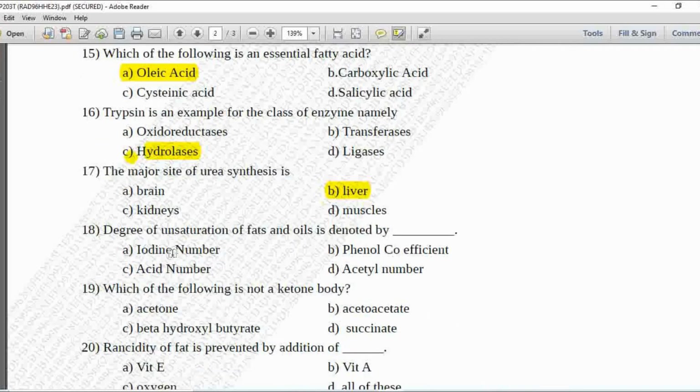Next MCQ 18. Degree of unsaturation of fats and oils is denoted by option A is iodine number, B is phenol coefficient, C is acid number, and D is acetyl number. So the degree of unsaturation of fats and oils is denoted by iodine number. So option A is correct.